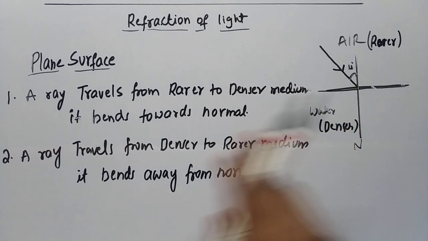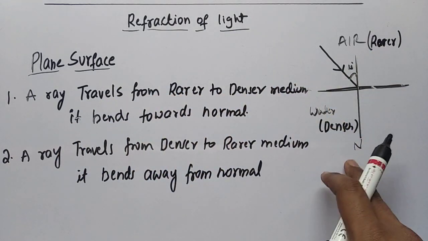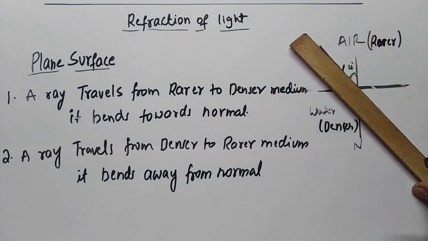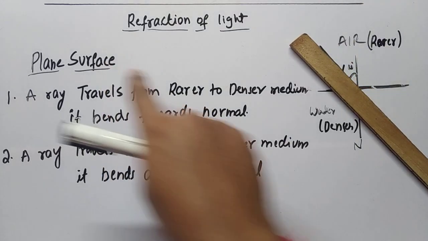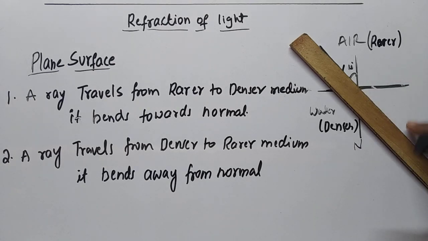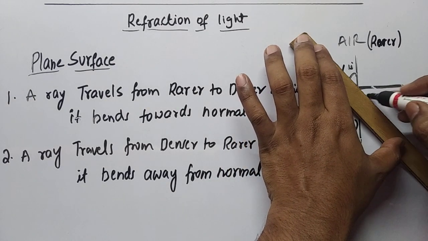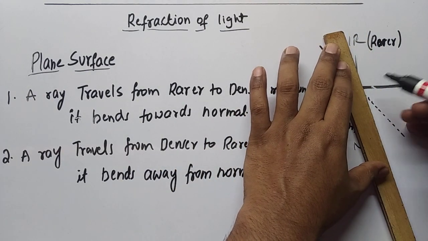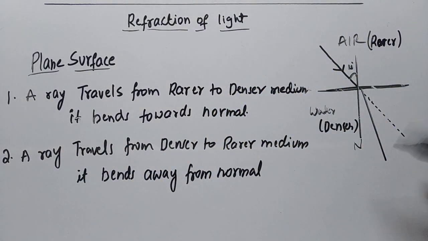Now a ray is traveling from a rare to a denser medium, so it will bend towards the normal. The actual path, if the ray were passing from air to air, is how the ray would travel. But now the light is traveling from air to a denser medium, so it will bend slightly towards the normal. This is the first case. Next, let me take the second case.